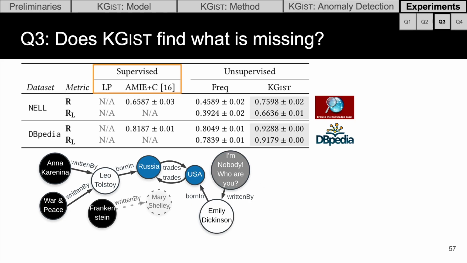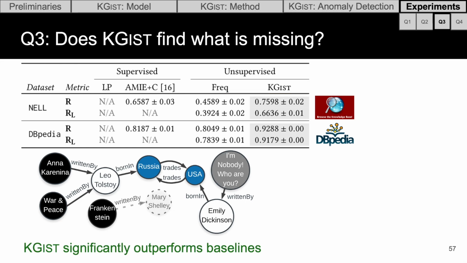Our task is complementary to link prediction because link prediction assumes that both entities are in the knowledge graph, while we assume that one of the entities is missing, which is why we don't evaluate against link prediction methods. We evaluate against AMY plus C, which is an extension of AMY designed for measuring the completeness of knowledge graphs. We also evaluate against frequency, which again just selects the most frequent rules. And across multiple data sets, KGIST statistically significantly outperforms the baselines at identifying where entities are missing.